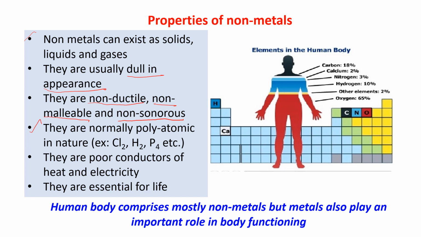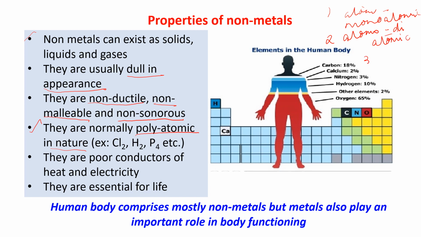Next point, they are normally polyatomic in nature. What do you mean by polyatomic? If it has only one atom, it is known as monoatomic. If two atoms, then diatomic.